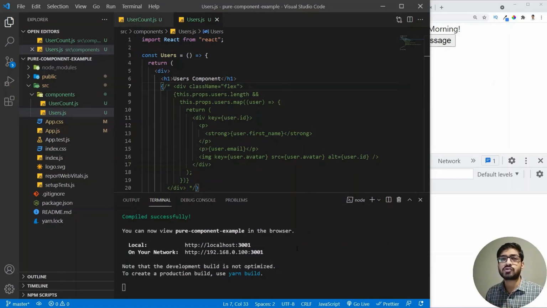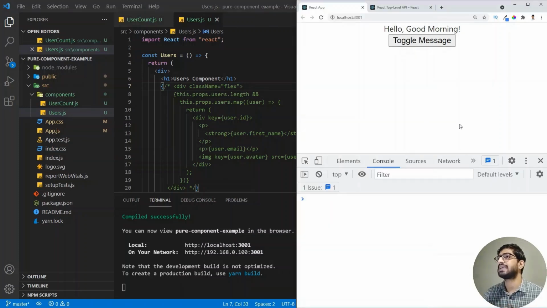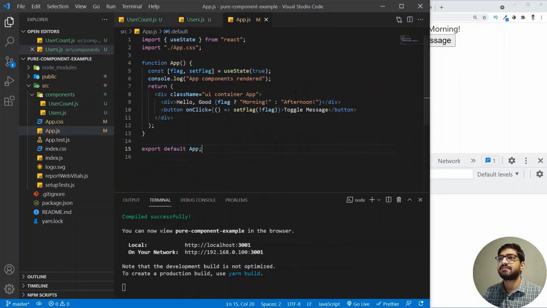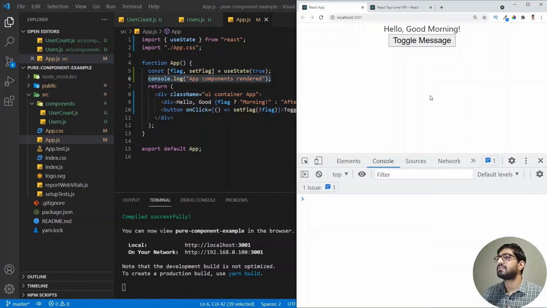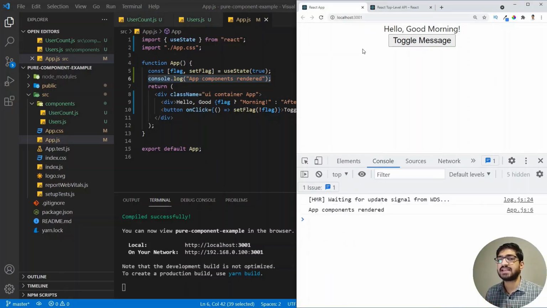All right, and I'm also running my application on the development environment. So if we go here, then we will see that we have the localhost 3001, where we can see the output of our application. So let's go to the app.js. And if we go to the app.js, we see that we have added a console log of app component rendered. So if we go to our browser and refresh my page, then we will see that we have a console log of the app component rendered.